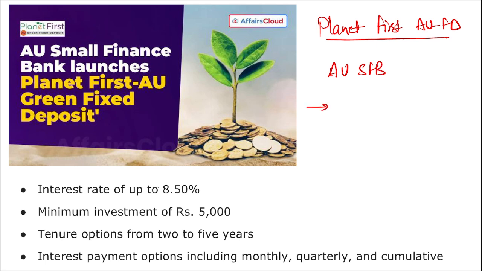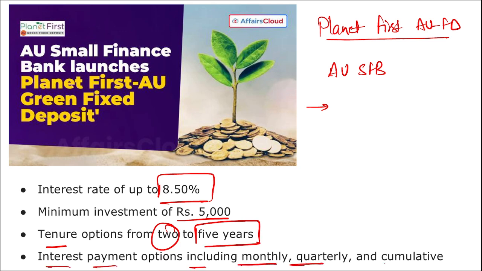The interest rate that they are providing here is up to 8.5%. Correct? And this launch represents the bank's commitment towards climate action, and this will also allow the customers to contribute to sustainability by dedicating to green projects. This green FD was launched on 25th of October, which is celebrated as Sustainability Day. Here the minimum investment is 5,000 rupees. Tenure option is from 2 to 5 years and the interest payment options include monthly, quarterly and cumulative payments.